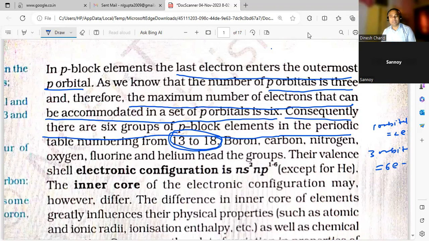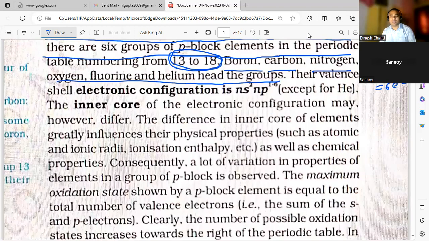What are these elements? Like boron, carbon, nitrogen, oxygen, fluorine, helium, the head of the group. That is why they are called the boron family, carbon family, nitrogen family.